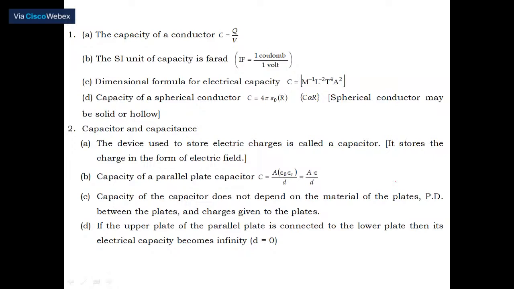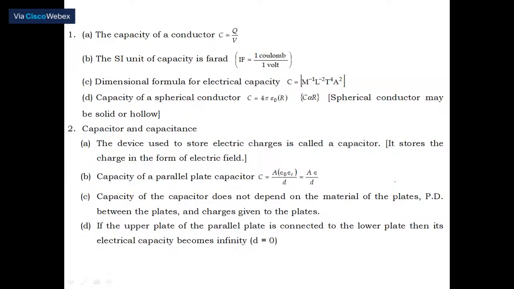Now remember, the capacity of a conductor C is equal to Q divided by V, where Q means the charge distributed on it and V is the potential. The SI unit of capacity is 1 farad, equal to 1 coulomb by 1 volt. The dimensional formula for capacity is M power minus 1, L power minus 2, T power 4, A power 2. You can derive it very easily. Please remember all dimensional formulas; one among them can be asked in the exam.